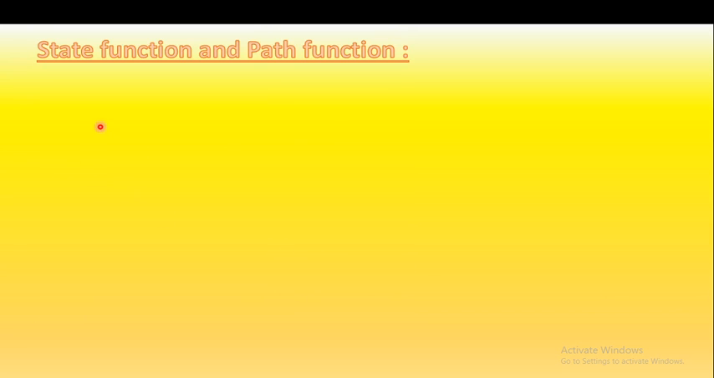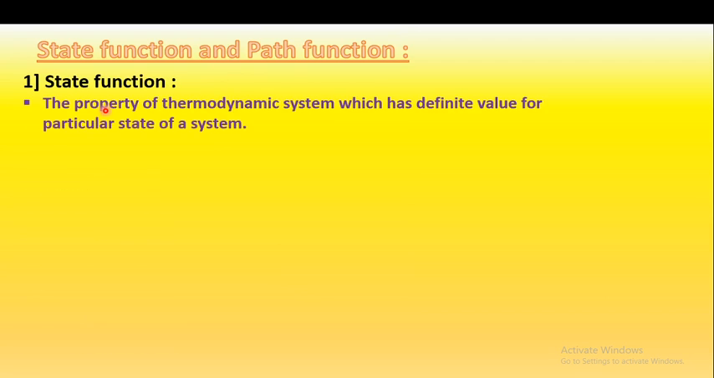The next point is state function and path function. What is a state function? The name itself indicates that a state function is a function which depends on the state of the system, that is, on the different states of the system: the initial state and the final state. That function is known as a state function. It is the property of a thermodynamic system which has a definite value for a particular state.